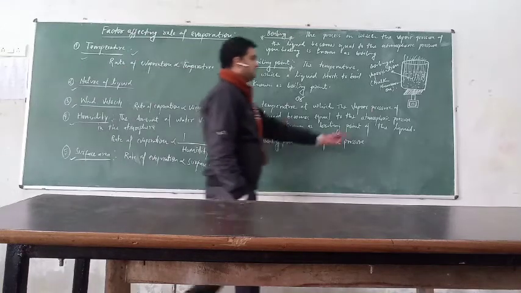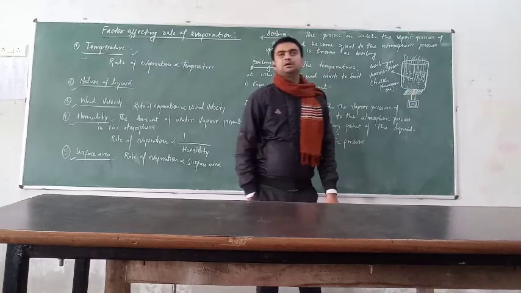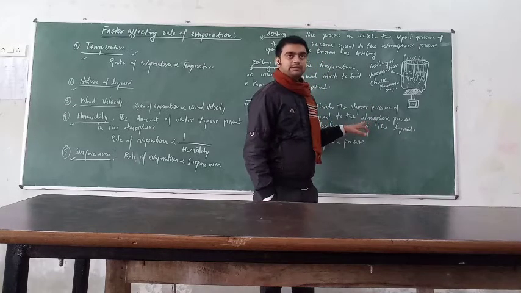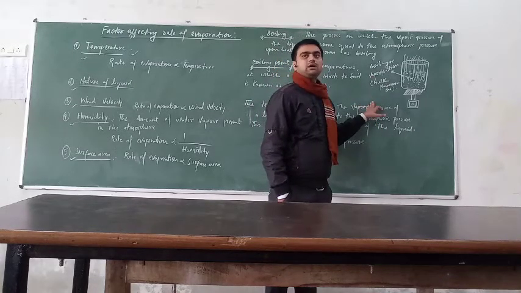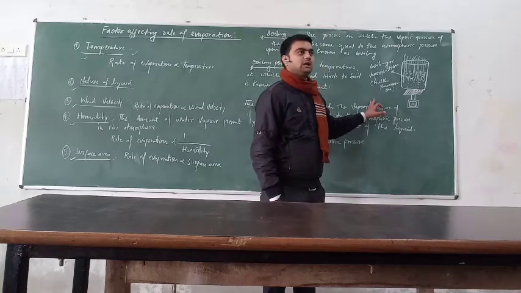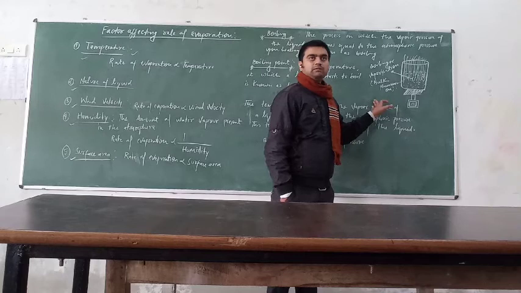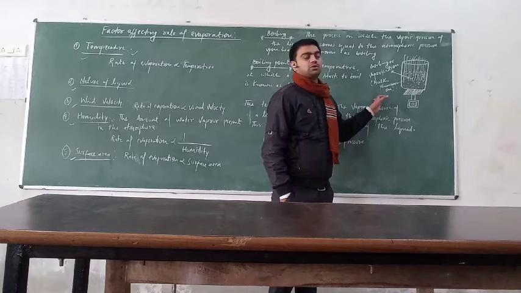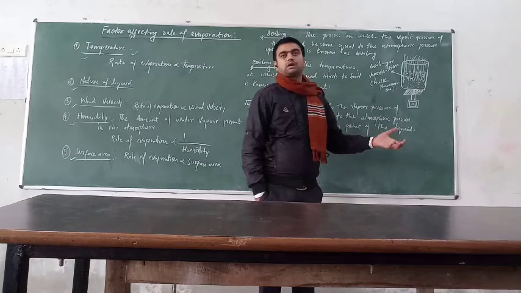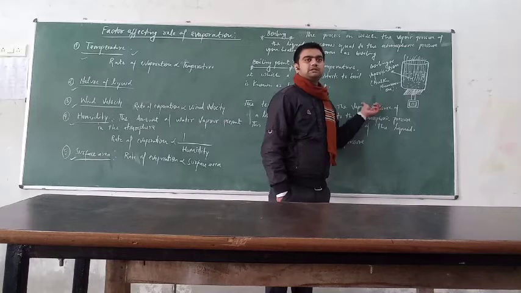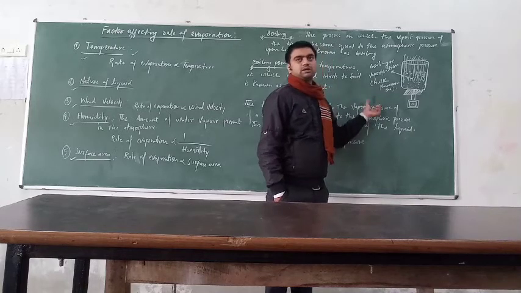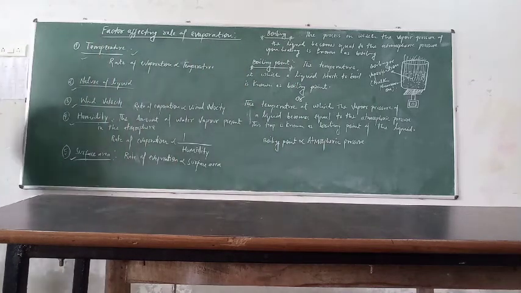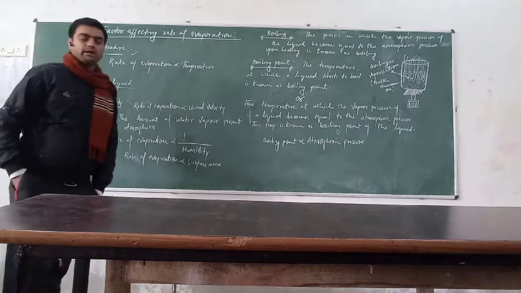There is a figure given here for the explanation of boiling. Boiling is also known as vaporization. Boiling is a bulk phenomenon, and evaporation is a surface phenomenon. Evaporation always occurs at the surface, and boiling always occurs in the bulk of the liquid. So this is all about the factors affecting the rate of evaporation, boiling and boiling point. Thank you.